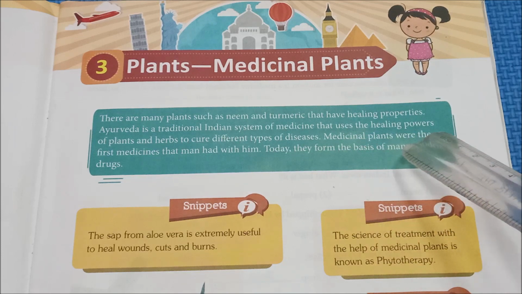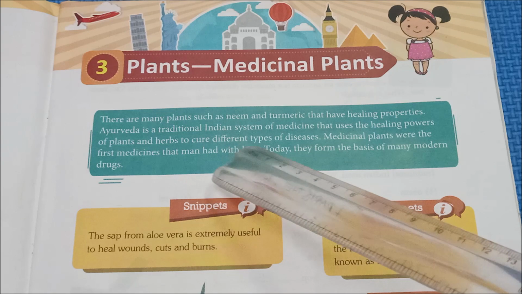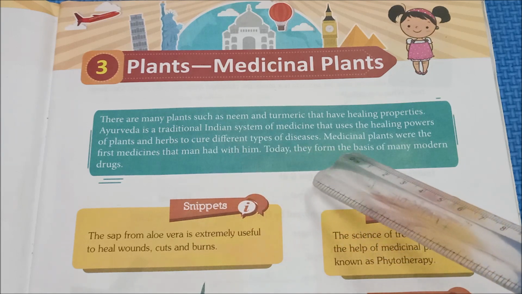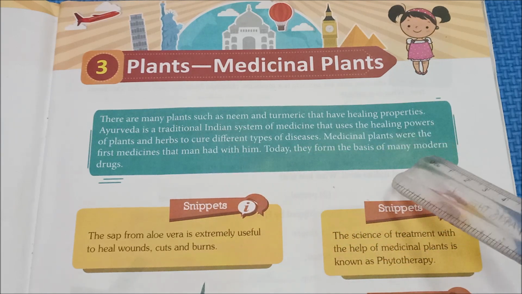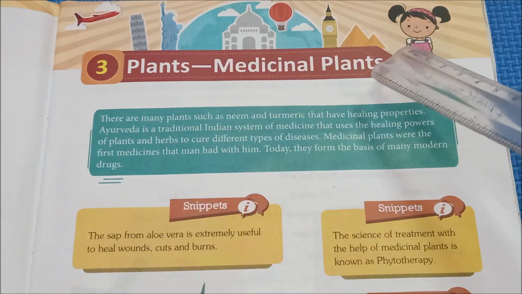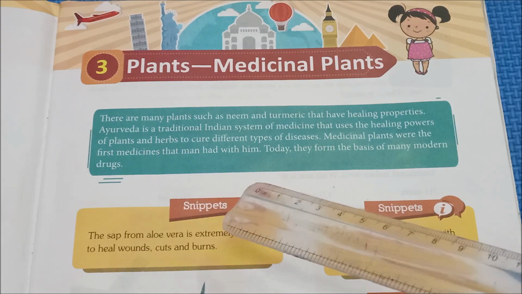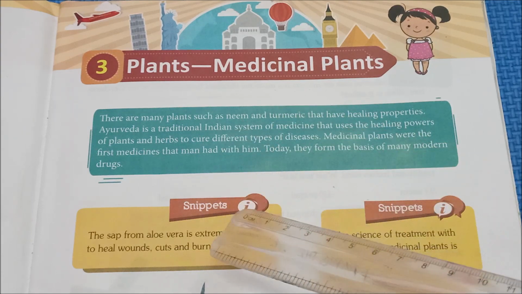Medicinal plants were the first medicines that man had. Today, they form the basis of many modern drugs. In home remedies we will use medicinal plants.